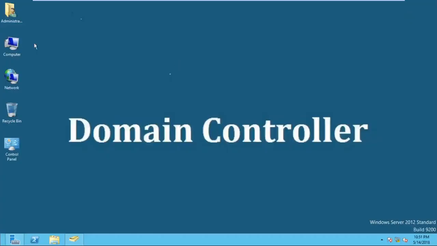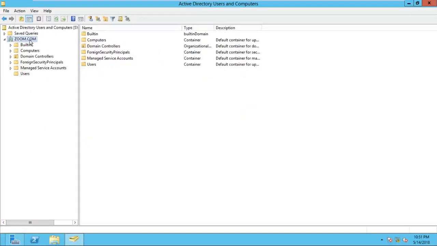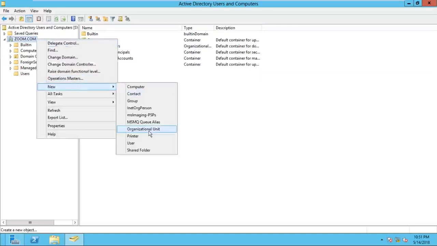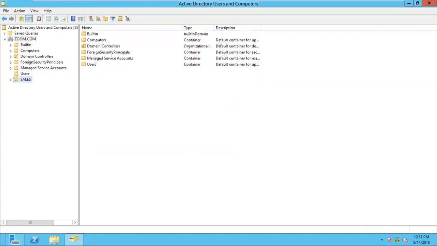So I'm going to my DC now. This is my system 1, it's a DC. I logged in as an administrator. Open the ADUC console, Active Directory Users and Computers, and create the accounts. We have to create the user accounts or OUs. In the last session, we saw how to create the OUs, and to create them we take the help of the domain. Under the zoom.com domain, we can create the OUs. Right click on the domain name zoom.com, click on New, click on Organizational Unit, and type the OU name here. My OU name is sales. I don't want this feature, protect container from accidental deletion. Click OK. One OU is created.